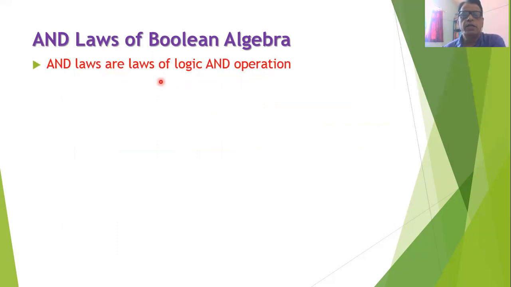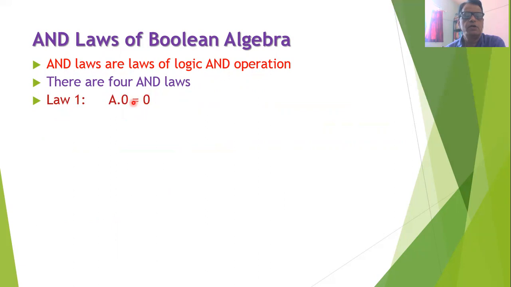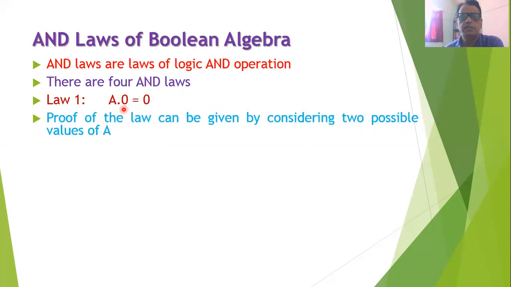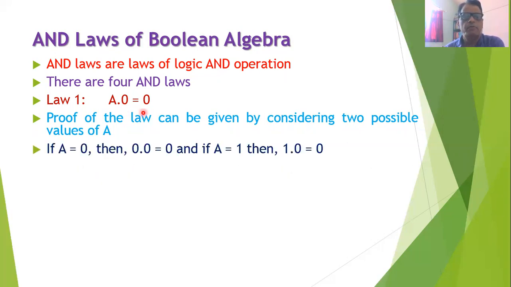AND laws are associated with the logic AND operation. You will find that there are 4 AND laws. The first law is stated as A and 0 is equal to 0. That is, whenever we take any variable and perform an AND operation with 0, the result is always 0. The proof of this law can be easily given by considering the 2 possible values of variable A. If A is 0, then 0 into 0 is equal to 0. And if A is 1, then 1 into 0 is also equal to 0. Therefore, we can say that the law is proved.